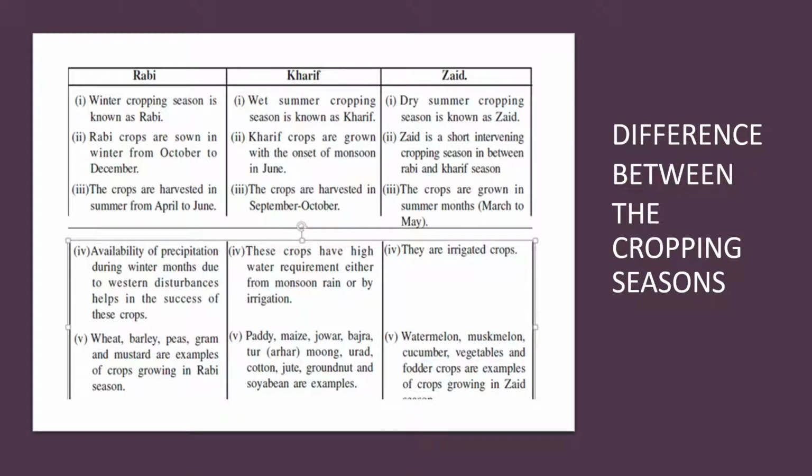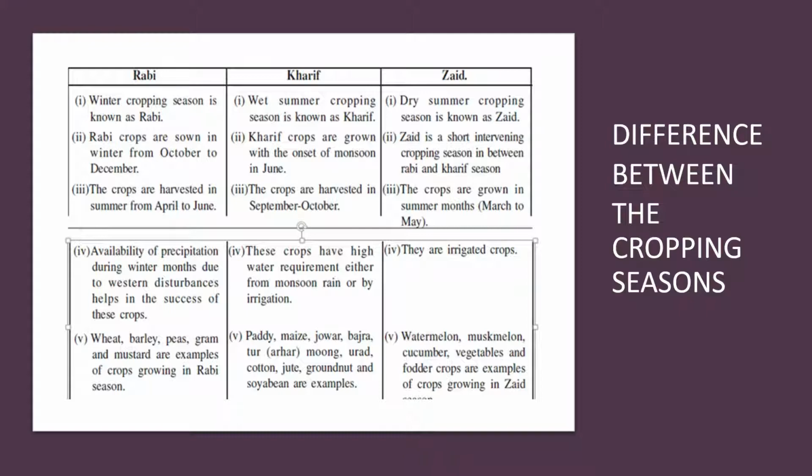Let's take a look at the difference between the cropping seasons. Rabi, as I told you, winter cropping season is known as Rabi. Rabi crops are sown in winter from October to December. Crops are harvested in summer from April to June. Availability of precipitation during winter months due to western disturbances helps in the success of these crops. Crops grown are wheat, barley, peas, gram and mustard. These are examples of crops which grow in the Rabi season.